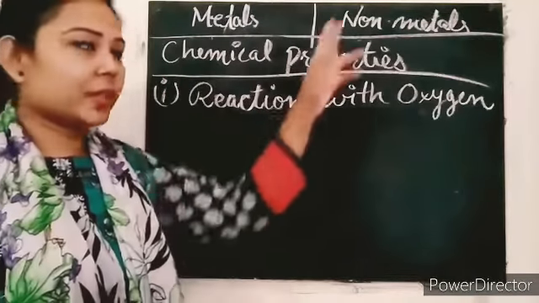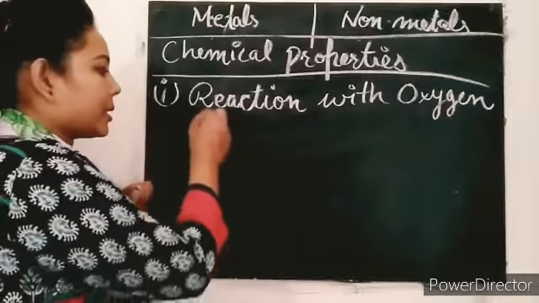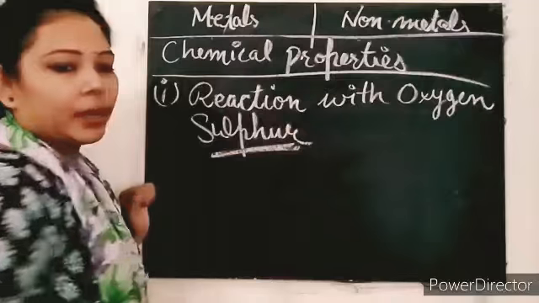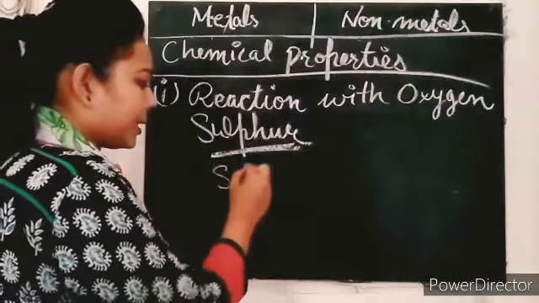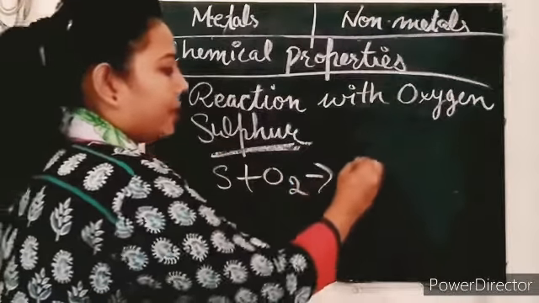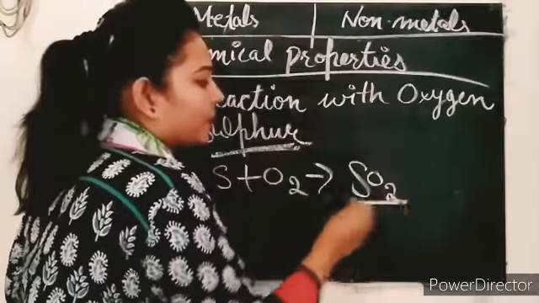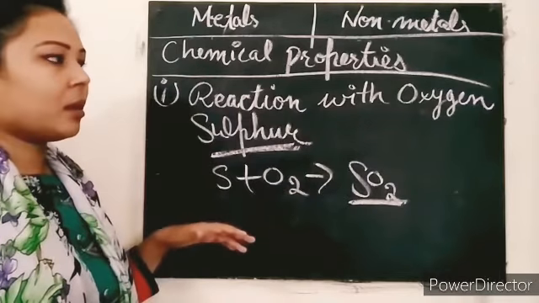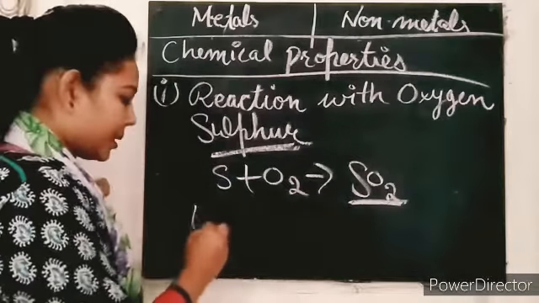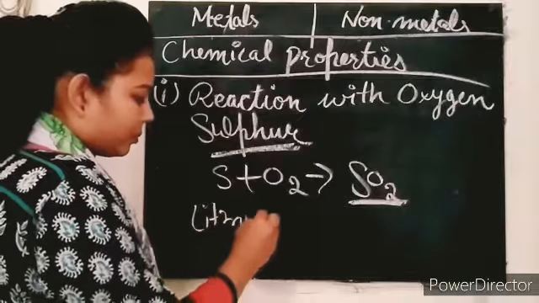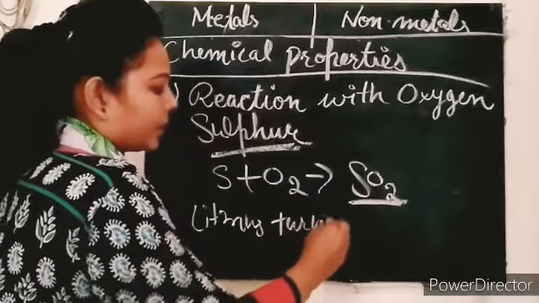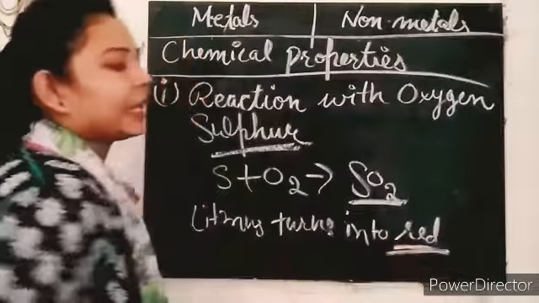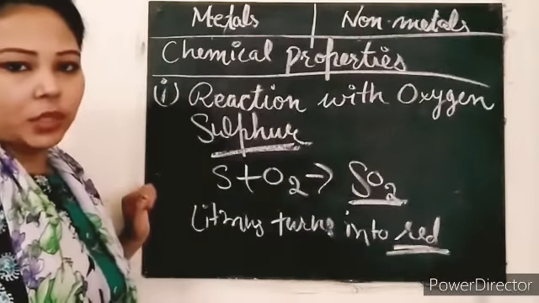Clear? And if we talk about non-metals, here I'm taking sulfur as an example. When sulfur reacts with oxygen, it gives SO2, that means sulfur dioxide. When this is tested on litmus paper, the litmus turns red, and this red color indicates an acidic solution.